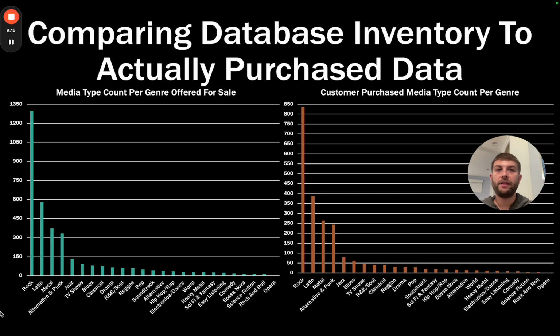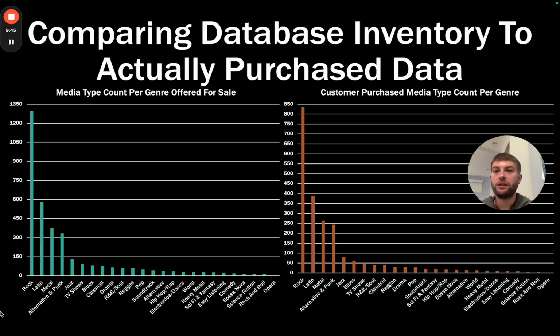Comparing database inventory to actually purchased data. On the left, we have media type count per genre offered for sale, with rock in the lead, followed by Latin, then metal, then alternative and punk, and then jazz. On the right, we have customer purchased media type count per genre. And in the same order, we have rock, Latin, then metal, then alternative and punk, and then jazz.